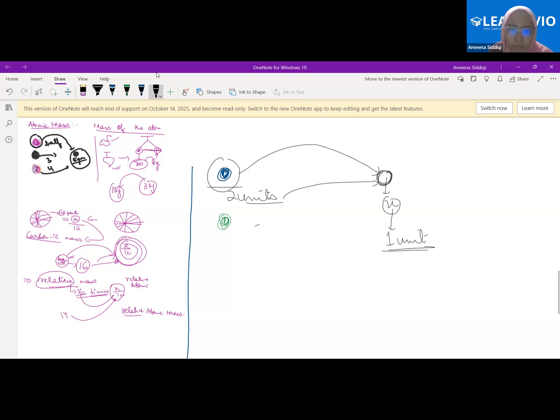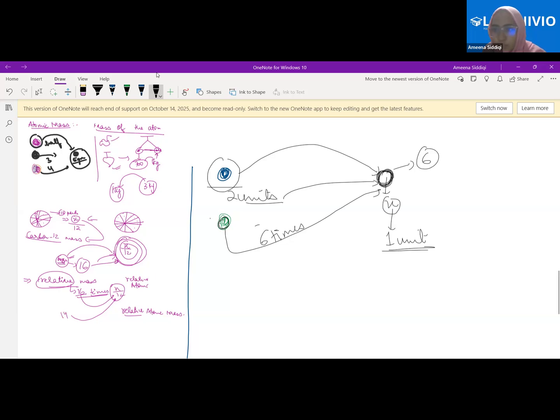Let's say we measured the mass of this green atom, and it came out to be 6 times the mass of this atom. I did not know what the mass was. I just got to know that, let's say beta, this was coming out to be 6. Okay, let's assume. I'm just giving the example.